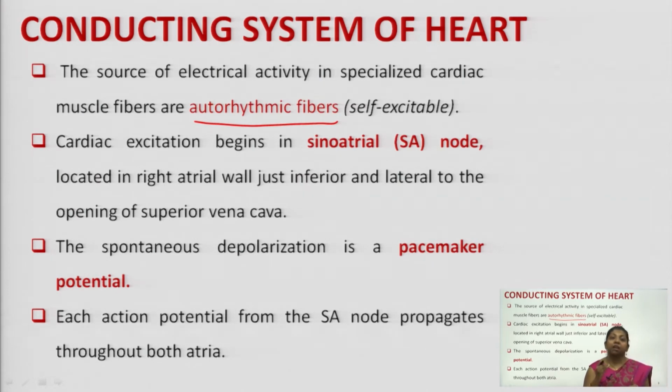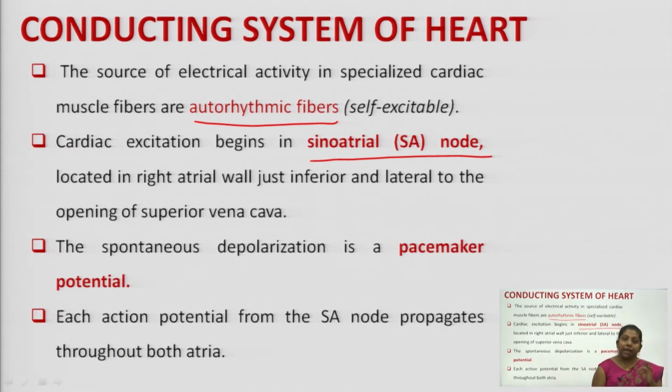So this excitation is carried away from the first point, which is termed the SA node or sinoatrial node.